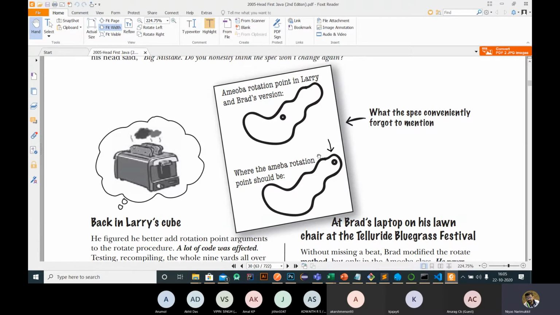So another modification comes. In the case of Larry, you need to add an if condition inside the rotate code also, because the rotation of amoeba is different.